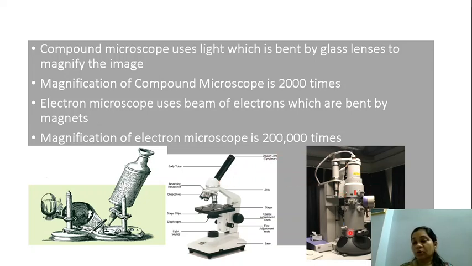So you can imagine now the coronavirus that is now prevalent can be only observed by using this electron microscope, which can magnify it 200,000 times. Whereas we can use this in our laboratory to observe the algae, the fungi, and maybe Spirogyra and other such small, little bigger cells. And this can be used to see the viruses.